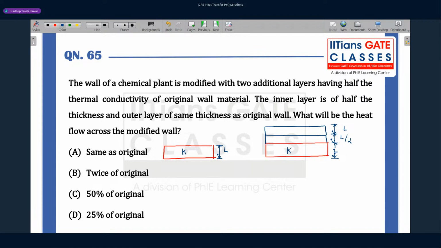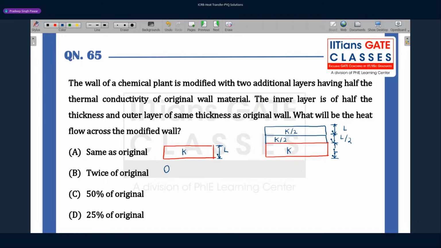The wall of a chemical plant is modified with two additional layers having half the thermal conductivity of the original material. So the thermal conductivity is K by 2 and K by 2. What it is asking is what will be the heat flow across the modified wall.